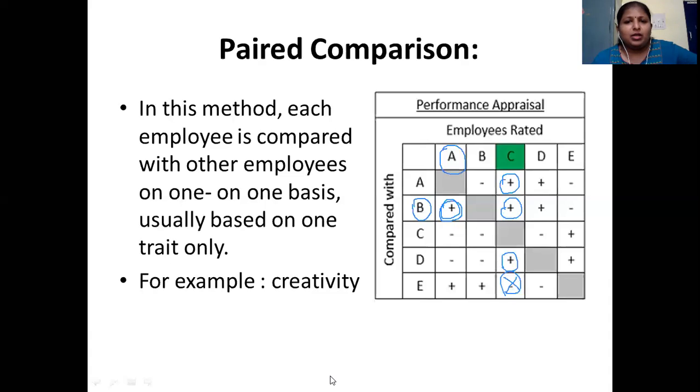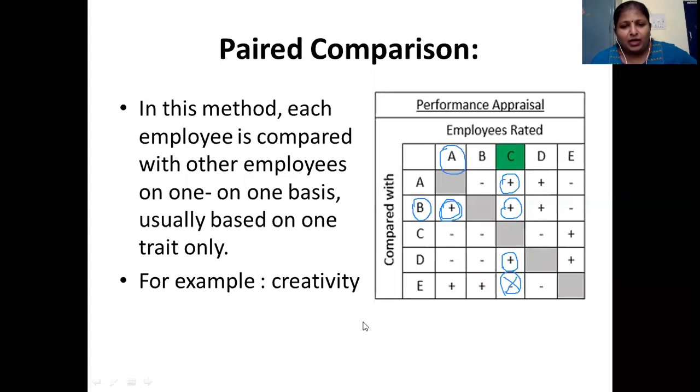Of course, you can use it in organizations with small teams, or a department which has very few employees, like 10 or 15, at the max 15 to 20 employees. In that case you can use this paired comparison method. But you have to first define these factors.